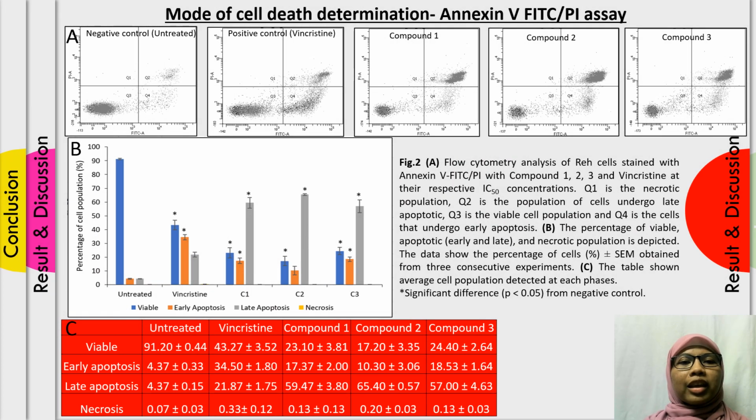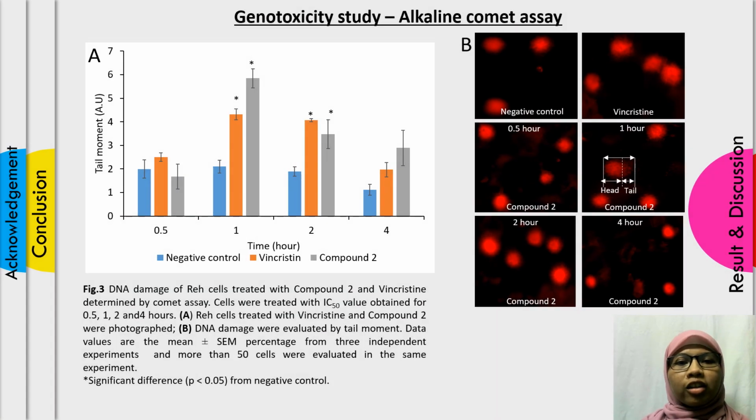For the mode of cell death determination, we can see from figure A and chart B that the majority of the cell population died through apoptosis, specifically late apoptosis. And for the final objective, the genotoxic study, we can see from graph A that the tail moment produced increases from 0.5 to 1 hour, and the trend decreases starting from 2 hours onwards. This is probably due to the DNA repair mechanism taking over the process to repair the damaged DNA.